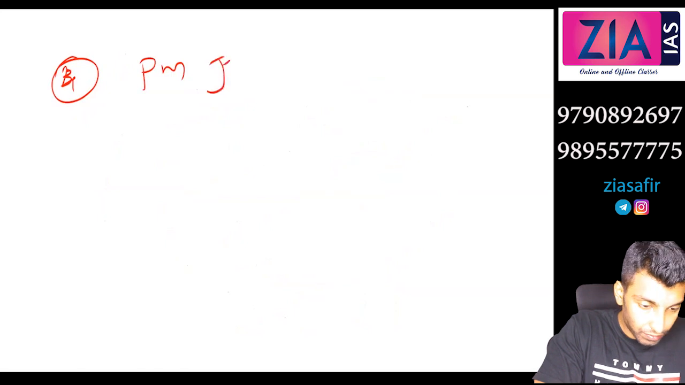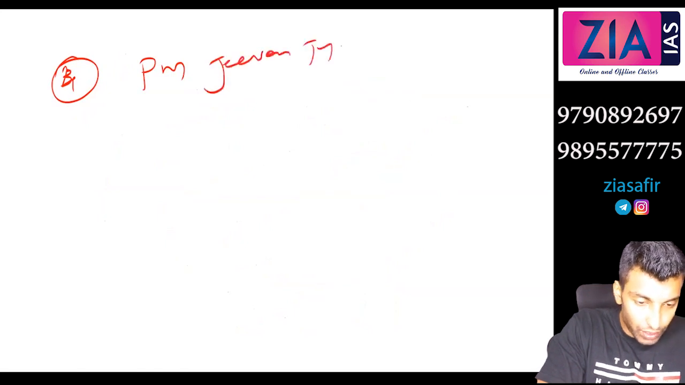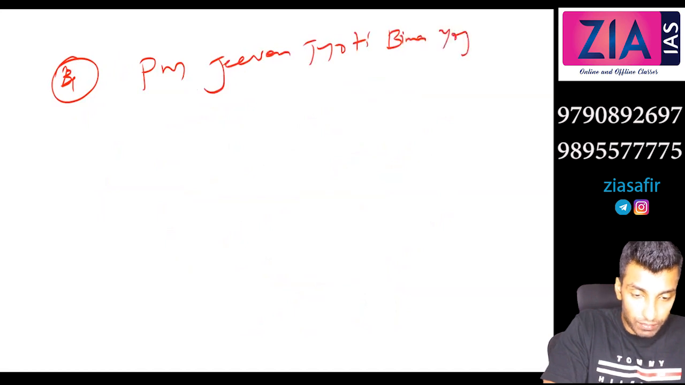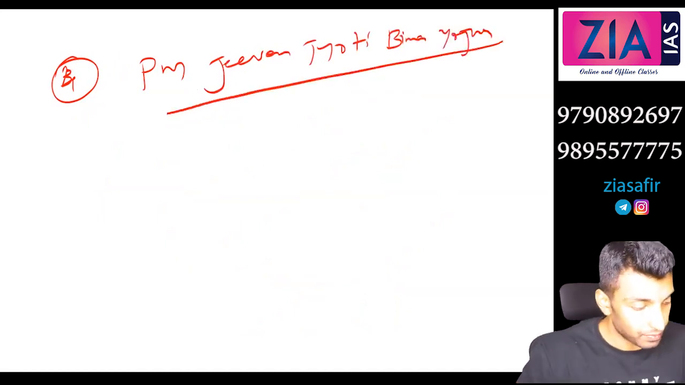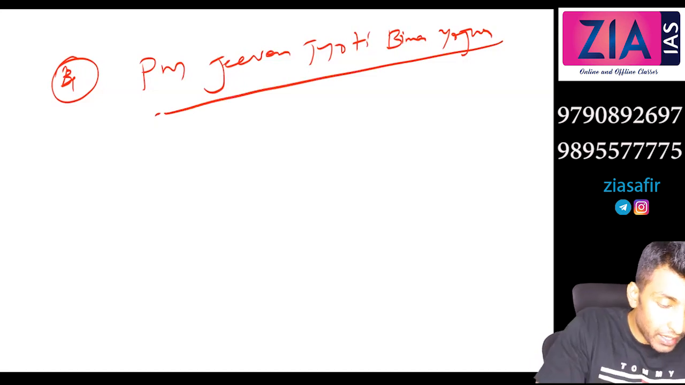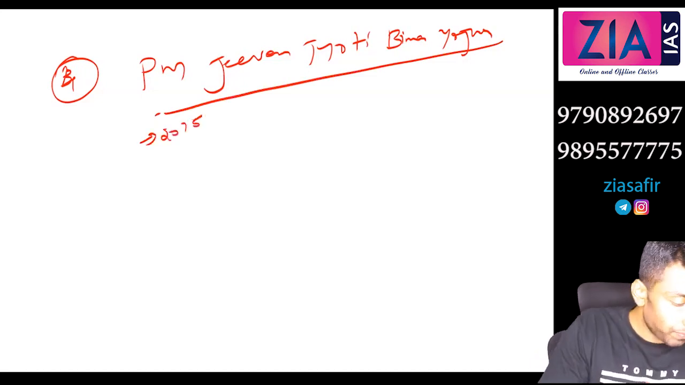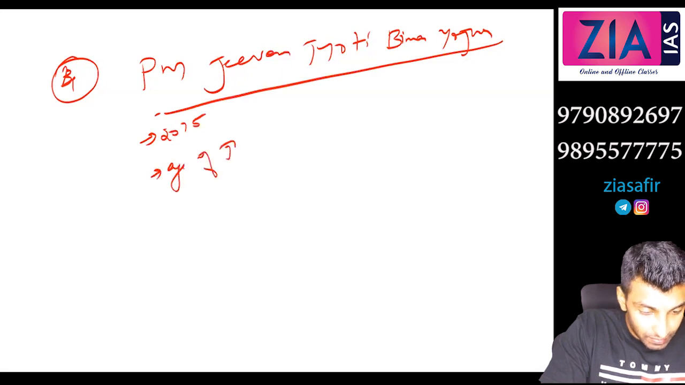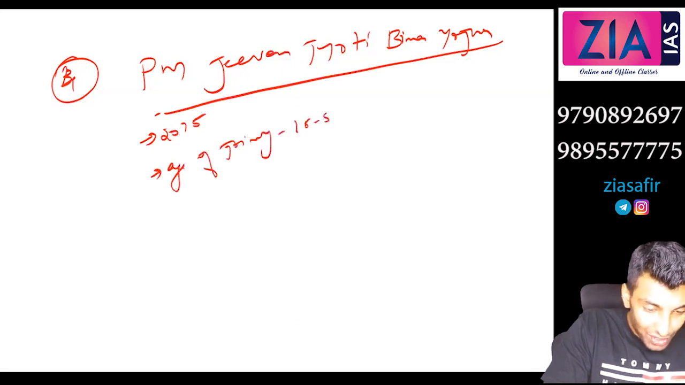PM Jeevan Jyoti Bima Yojana. It was initiated in 2015. Age of joining: 18 to 50.